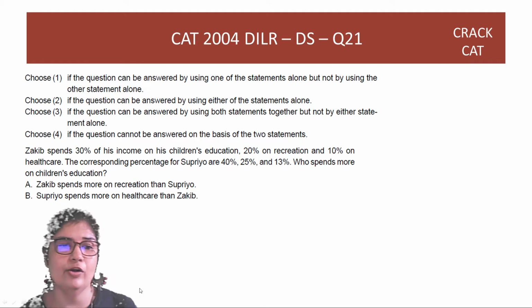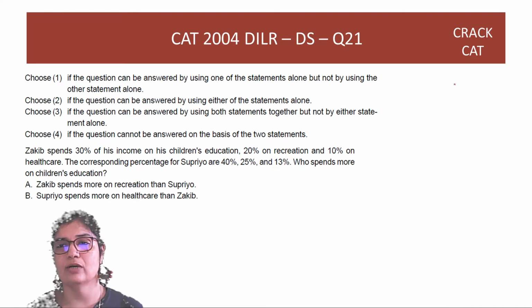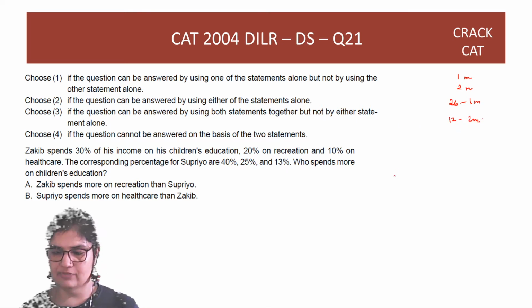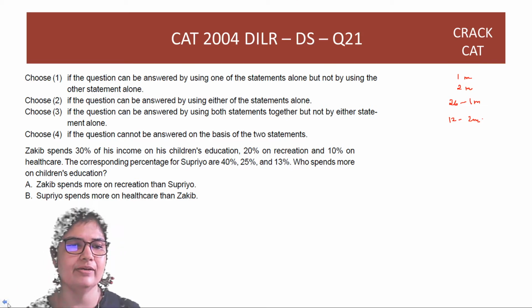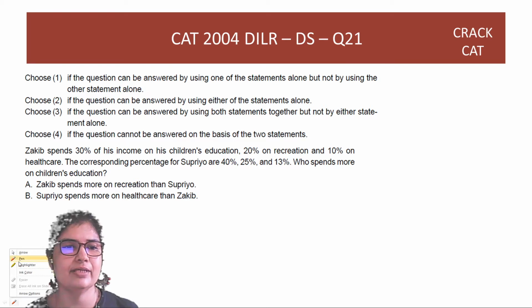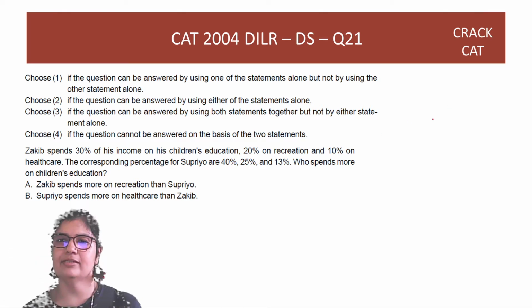So we did a lot of one markers yesterday. I hope you all remember that CAT 2004 had some 1 mark questions and some 2 mark questions. The first 26 questions were 1 markers, out of which 6 were data sufficiency. We're doing some of the data sufficiency today. And the remaining 12 were 2 markers. So let's start off with the data sufficiency, guys. I hope you are all conversant with how data sufficiency works. We'll quickly go through the decision tree whenever you're working with a data sufficiency set.